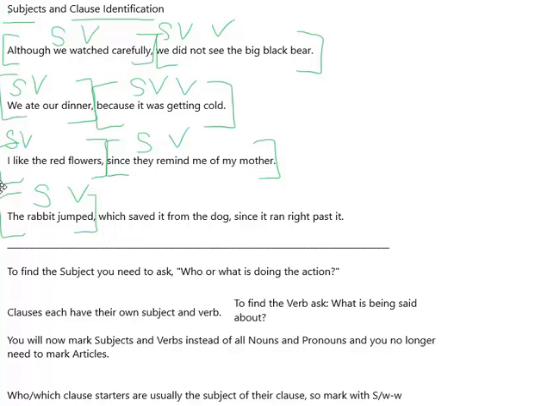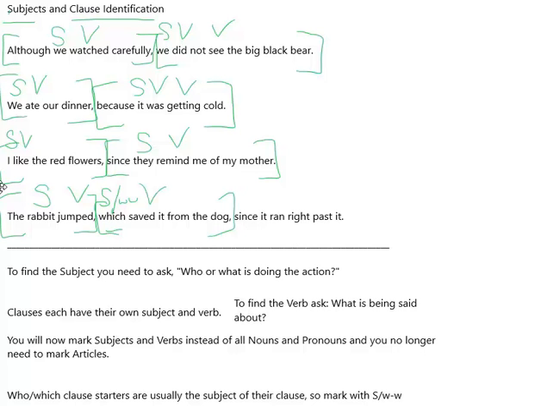Okay. We have which saved it from the dog. We have a who-which clause here. We used to put CL above our who's and whiches, but now we're going to put S/WW because which is our subject of our next clause, and it is also our who-which. So we are going to put our bracket there. So we have which saved. So what is being said about which? It's saved. There we go.